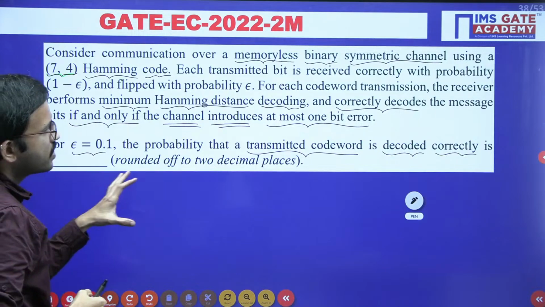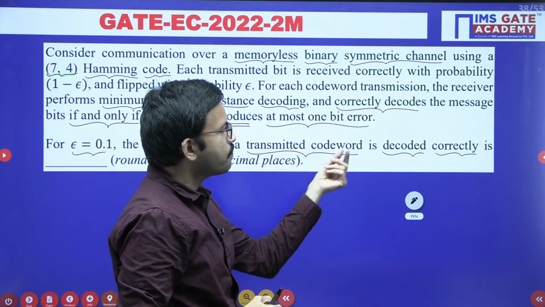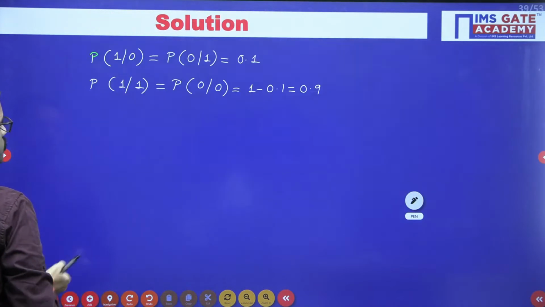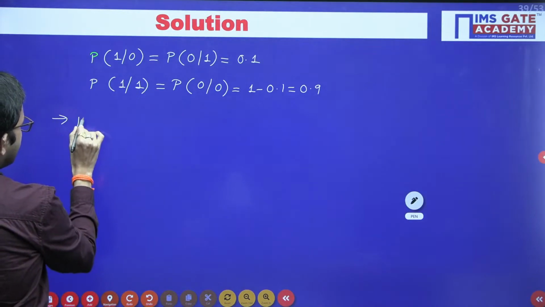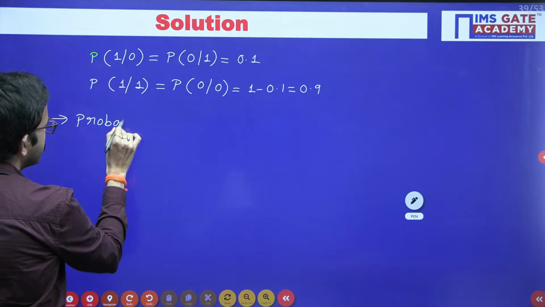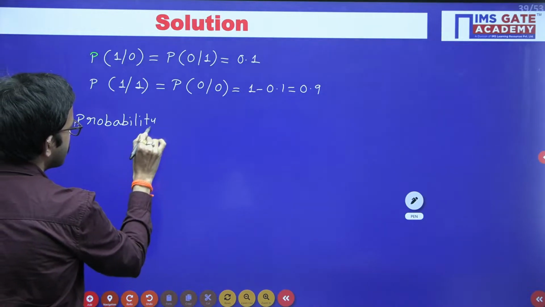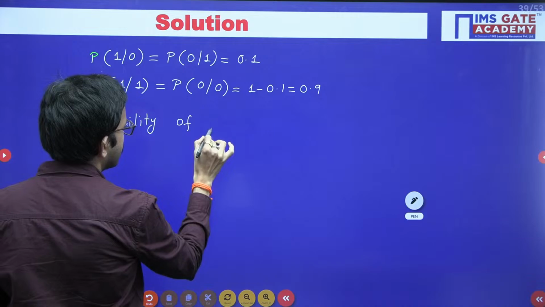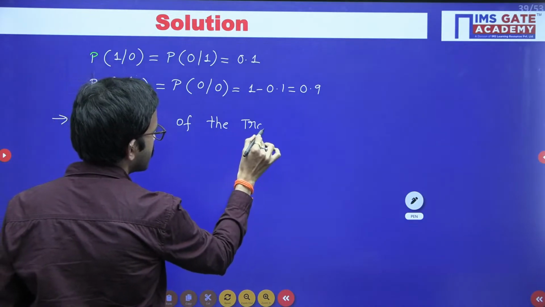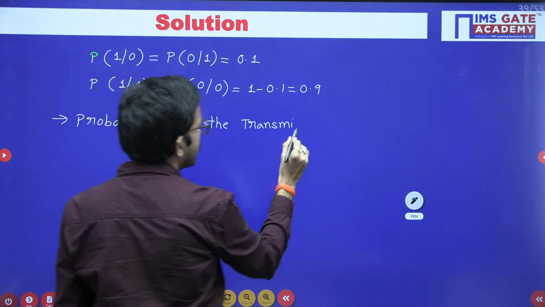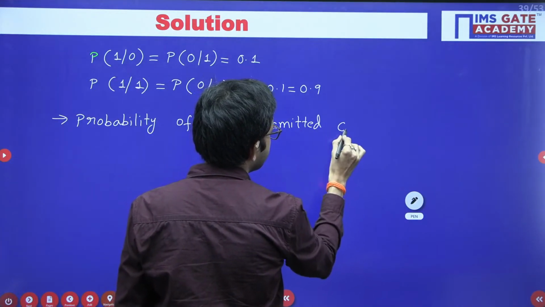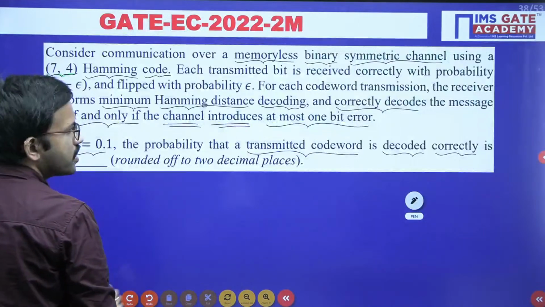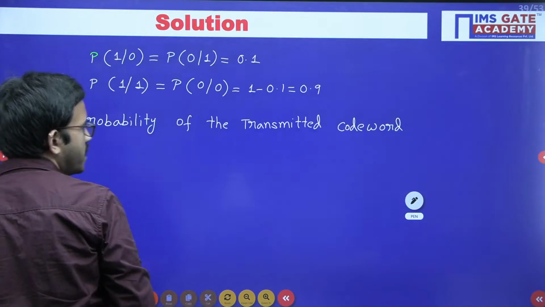Now for whatever transmitted code word you have, in order to decode correctly, we have to calculate the probability of the transmitted code word being decoded correctly.